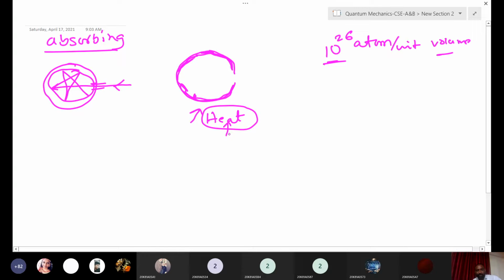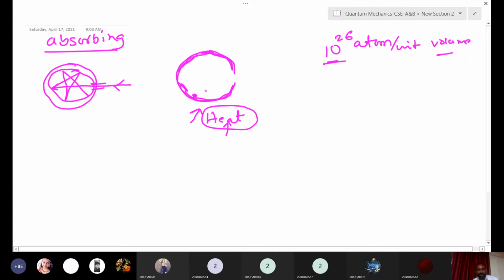So if you heat the black body, atoms will vibrate. They will get thermal energy, and because of this thermal energy they will vibrate. Once the atoms vibrate, they lose energy, or they emit the energy, in the form of radiation or waves, whatever you want to call it.